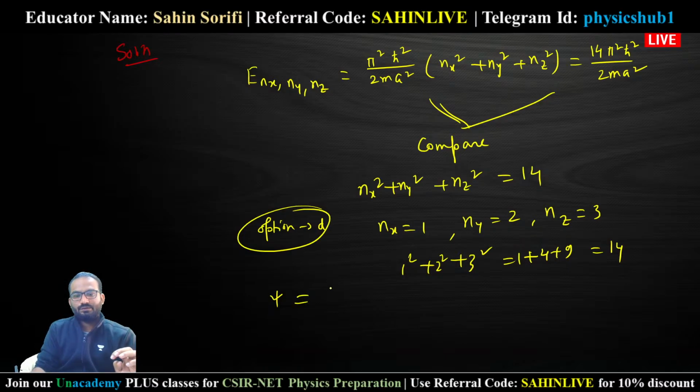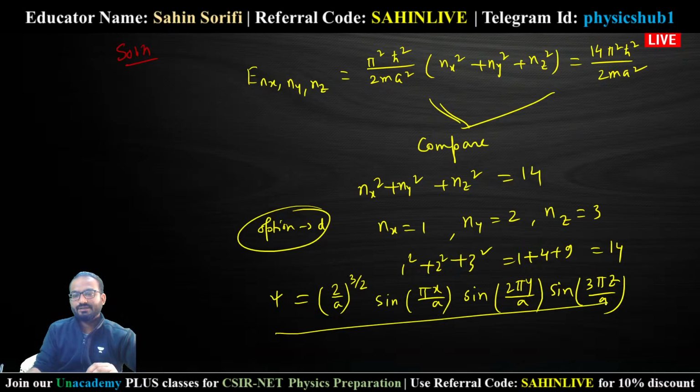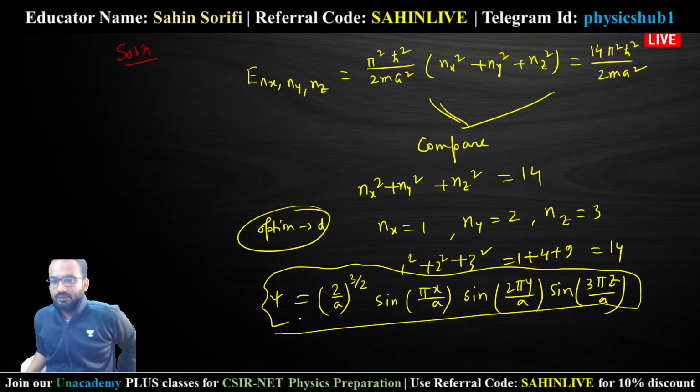(2/a). So for x dimension it is 1/2, for y 1/2, for z 1/2, it becomes 3/2. Sine nx πx/a, so nx equals 1, so it becomes πx/a, into sine ny is 2, 2πy/a, into sine nz is 3, 3πz/a. So this is the wave function of the particle in the 3-dimensional cubical box. So option D is the correct option.